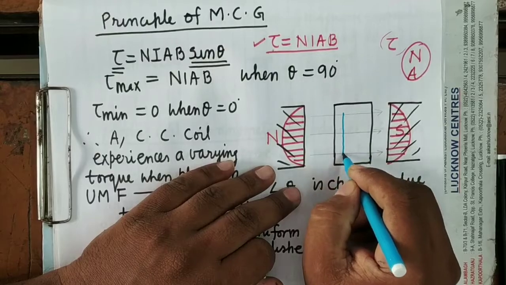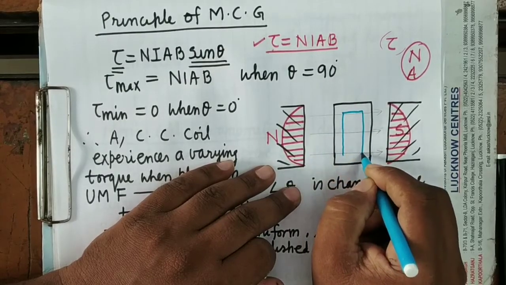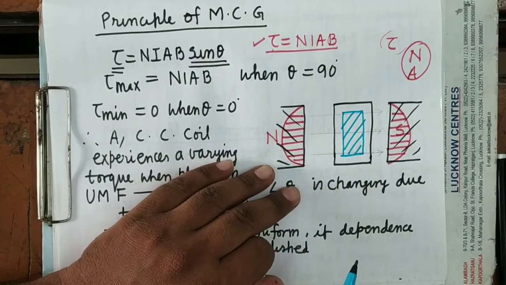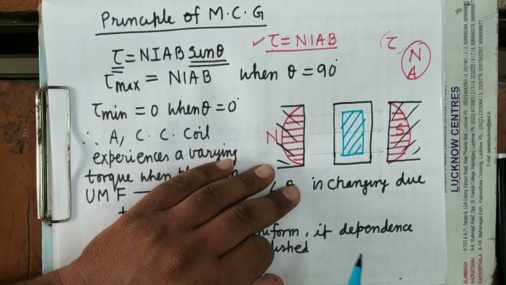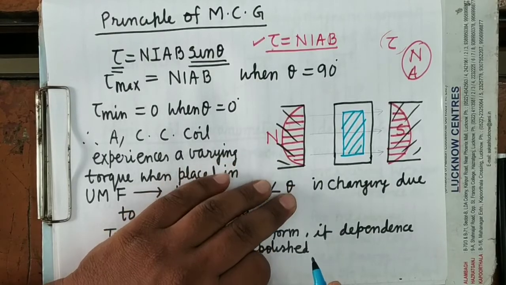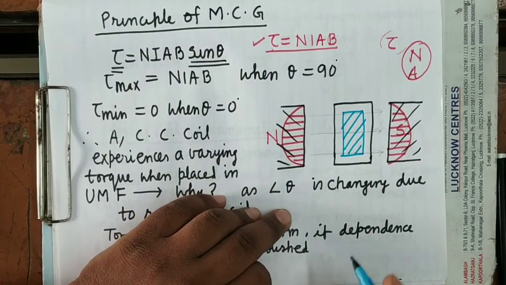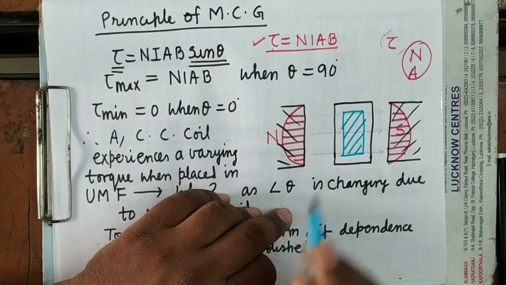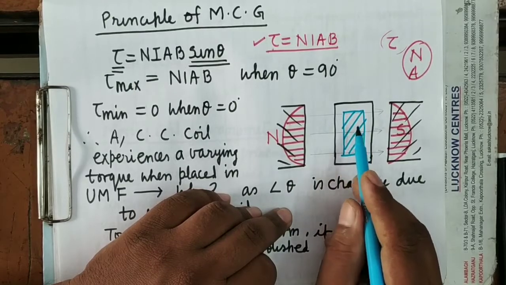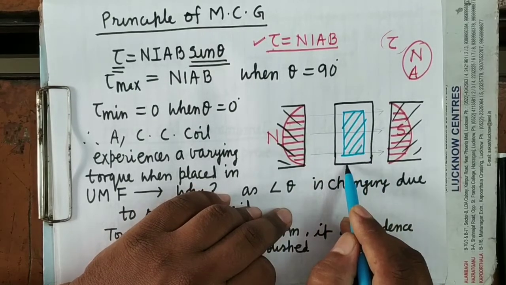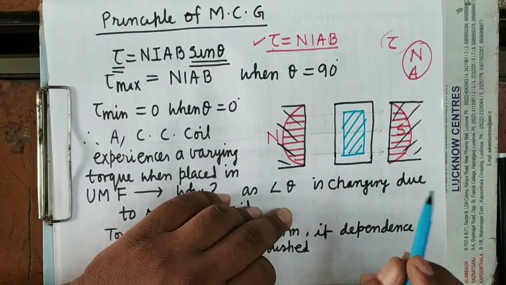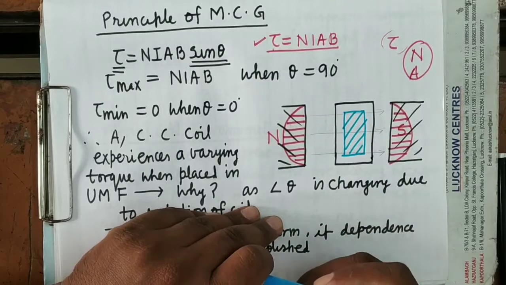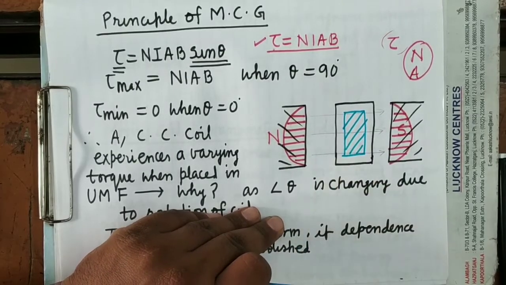Here inside the coil we will place a laminated soft iron core. Laminated soft iron core means it is made up of thin laminations of soft iron. So when we make the coil by winding copper wire over a laminated soft iron core, and it is placed in the external magnetic field, this soft iron will hugely magnetize.